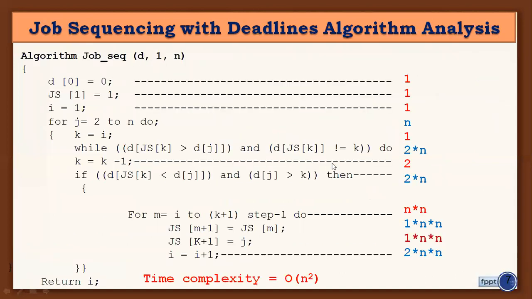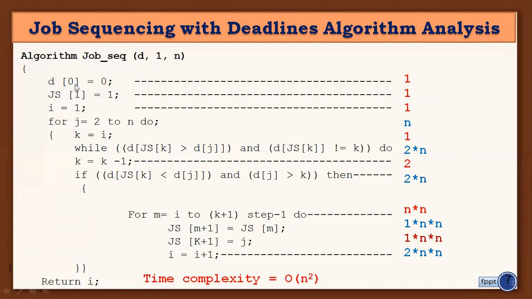Now we will discuss how to find the time complexity of the job sequencing with deadline algorithm here. The time complexity of the job sequencing with deadline problem is order of n squared. Now we will see how to solve this. First, you need to write the algorithm for job sequencing with deadline, and each and every instruction of the algorithm is to be executed how many times. The frequency you need to calculate here.